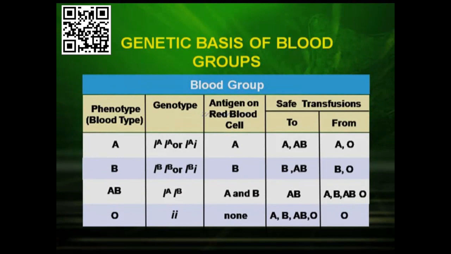Now let us have a study on the genetic basis of blood groups which are found in men. Now in men, there are 4 blood groups, A, B, AB and O. Now let us see what are the genotypes of each of these phenotypes. The blood group A has the genotype IA IA or IA i. These are the alleles of the blood groups. The B blood group will have IB IB or IB i.